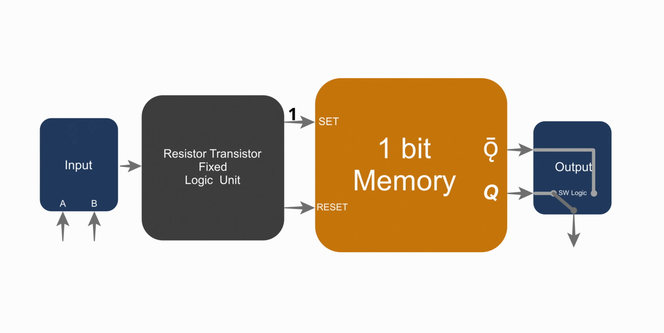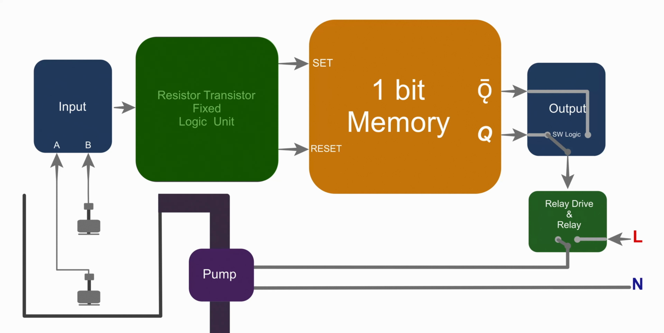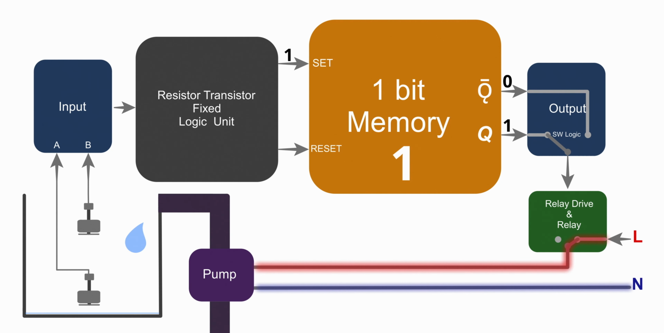If we throw a logic 1 to the set input of the memory, it will set and hold 1. If we throw a logic 1 to the reset input of the memory, it will clear the memory, meaning it will go back to 0 and hold 0. So actually we are using the resistor transistor logic unit to combine the inputs from the float switches and make a logic signal to set and reset the memory. And I figured out when we want to set or reset the memory. If we set the memory, it will turn on the pump. If we reset, it will turn off the pump.